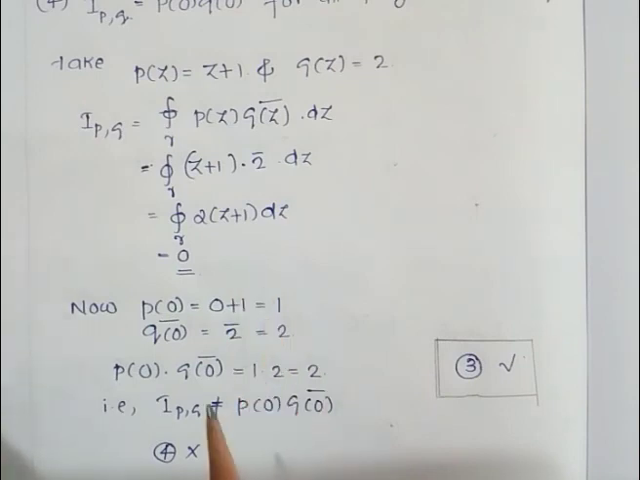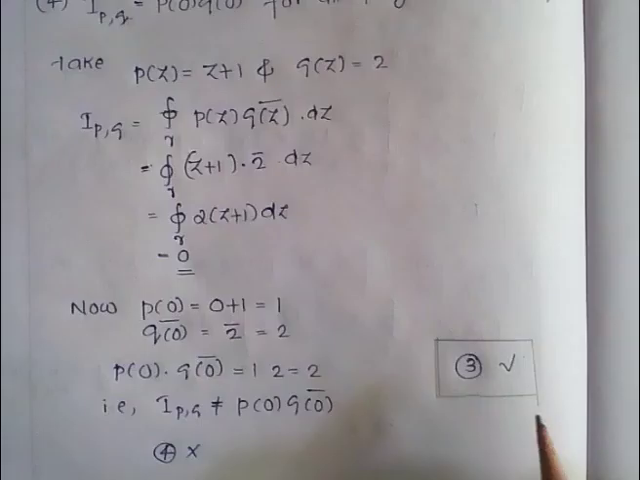Therefore we can say that for these polynomials I(p, q) is not equal to p(0) times q(0) bar. Our option says that I(p, q) is equal to p(0) times q(0) bar for all polynomials p and q. But here we can get some polynomials p(z) and q(z) which do not satisfy that condition. So our fourth option is also wrong. Okay, so the correct option of this question is option number 3.